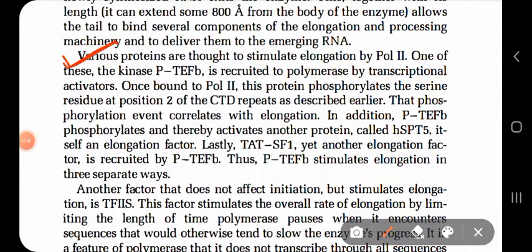It is saying that various proteins are thought to stimulate elongation by RNA polymerase II. So there are various types of proteins which are thought to stimulate the elongation process. And one of the proteins is the kinase P-TEFb.